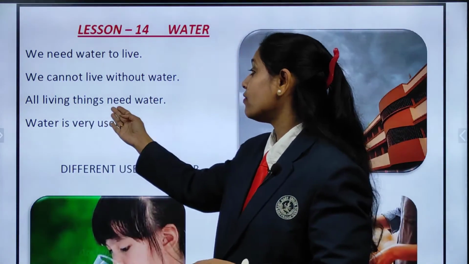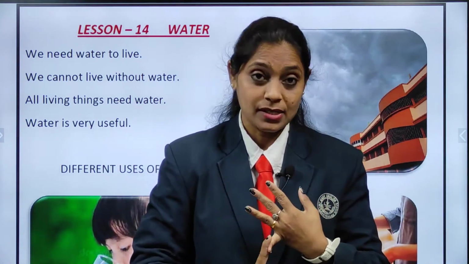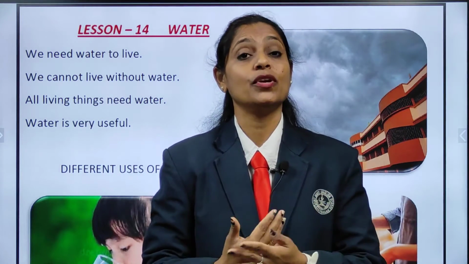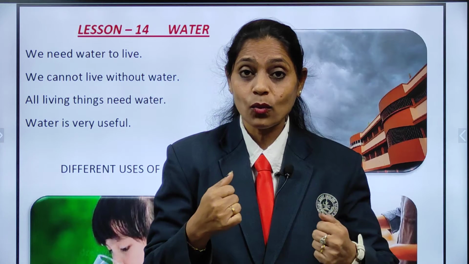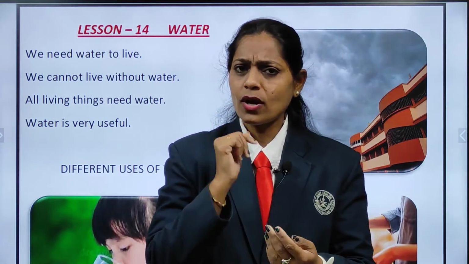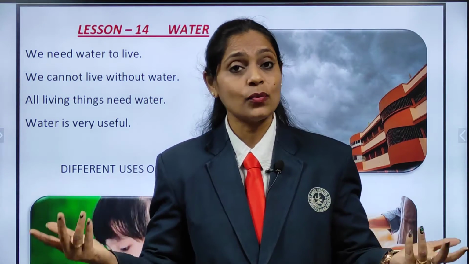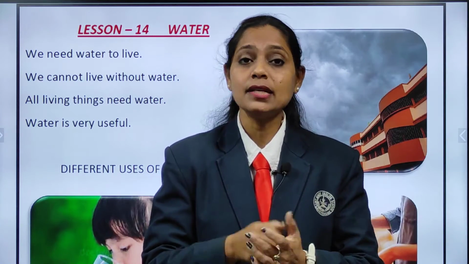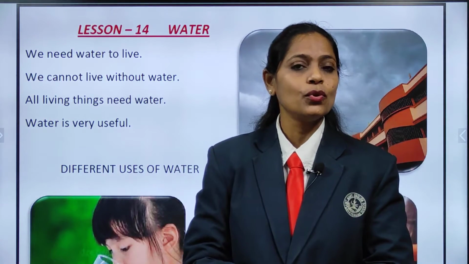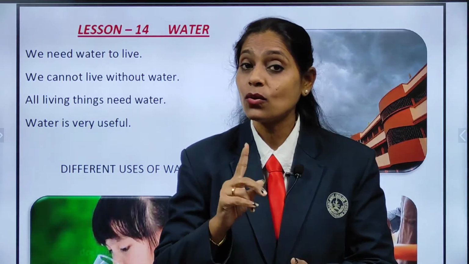Now, all living things need water. Okay, all living things means children? Animals. Animals need water. They cannot live without water. We human beings, we also need water. In the same way, plants also need water. What happens when you don't water the plants? Yes, they will get dry and they will die. So, all living beings need water. Water is very useful because for each and everything we need water.